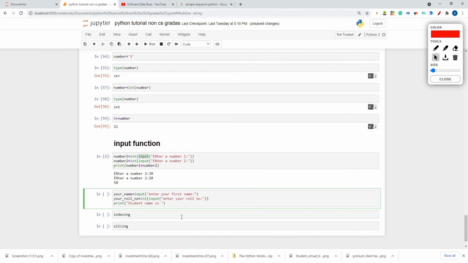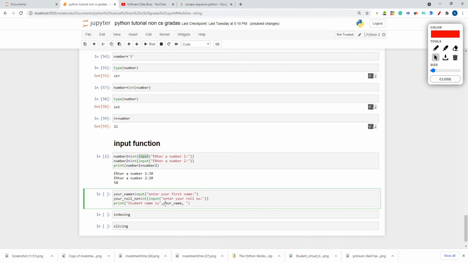I want to use a comma, then the variable name, your name, copy, paste. This should be a string actually.